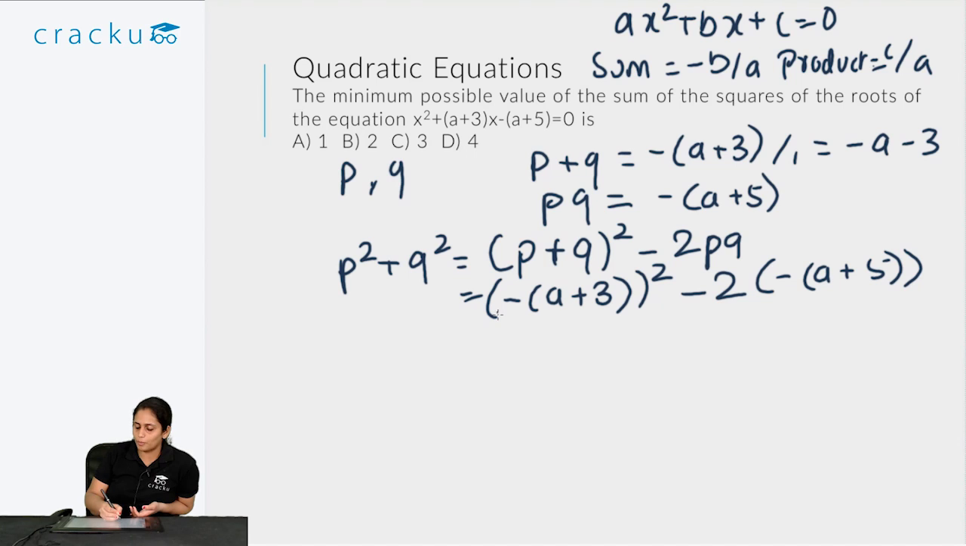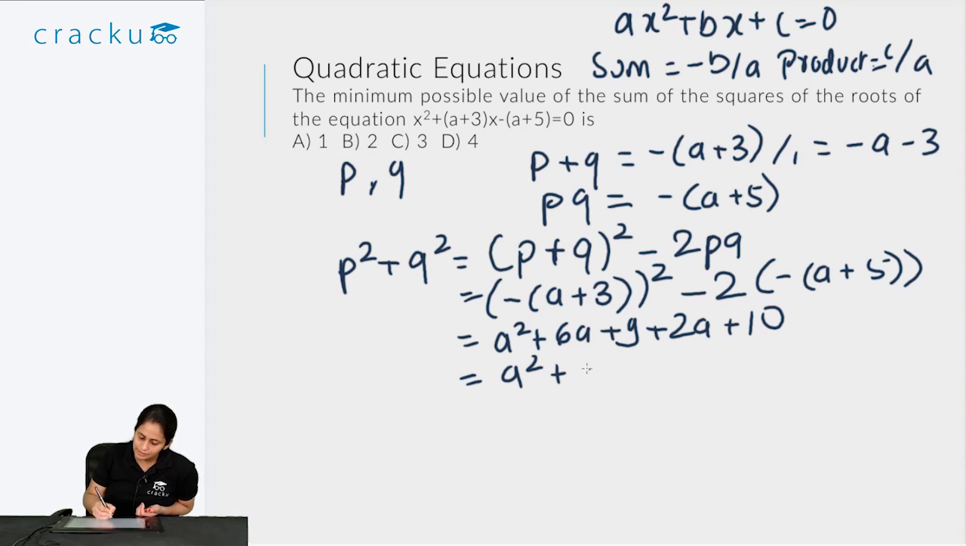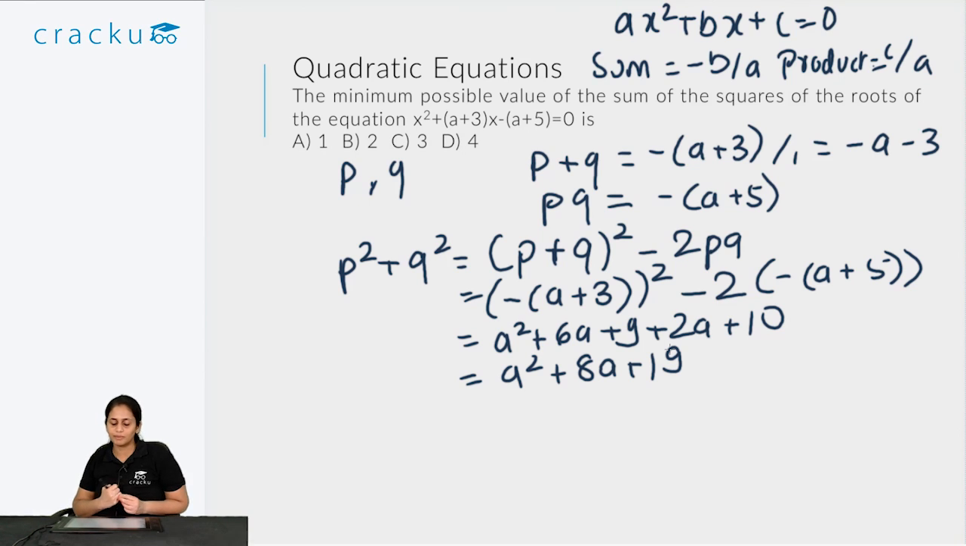So if I open up the brackets, the minus sign gets removed because of the squaring. So I get a plus 3 the whole square. I can write that as a square plus 6a plus 9. And the minus gets cancelled out, I get 2a plus 5, so that is plus 2a plus 10. So on adding I get a square plus 8a plus 19. Now I have to find the minimum value of this.